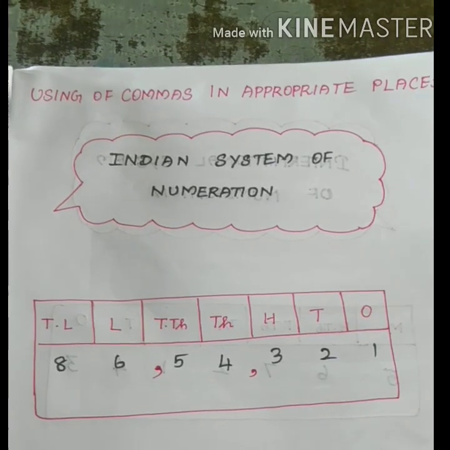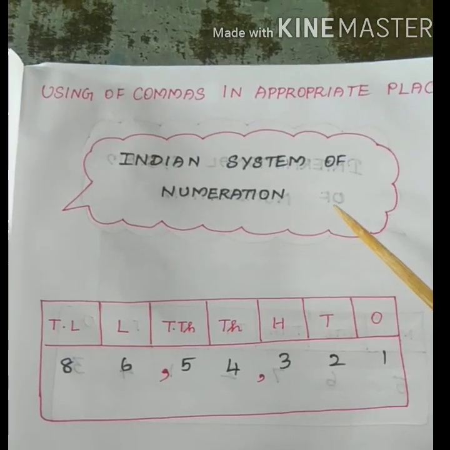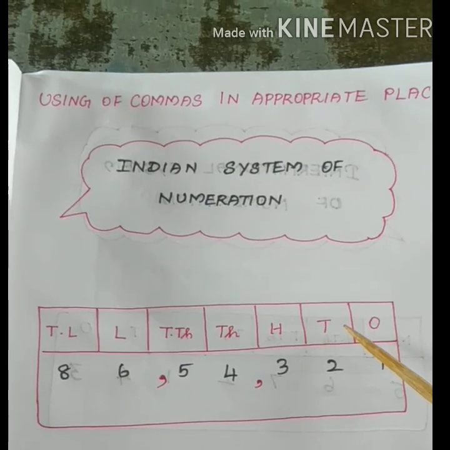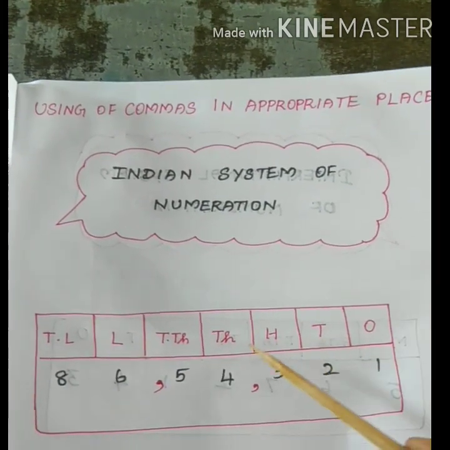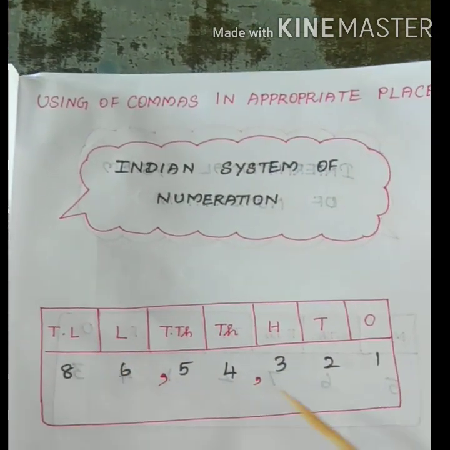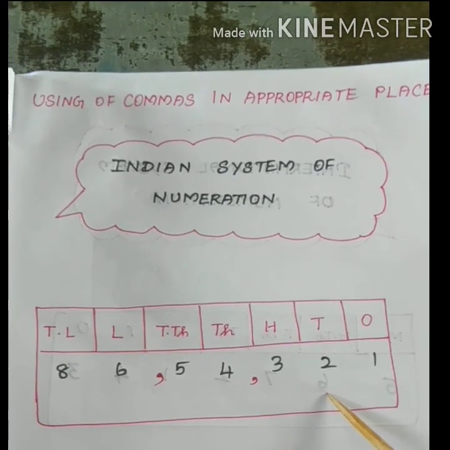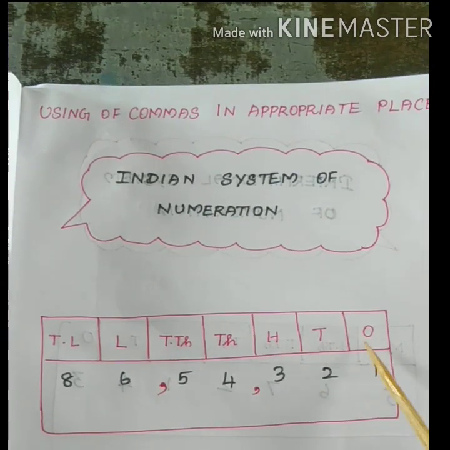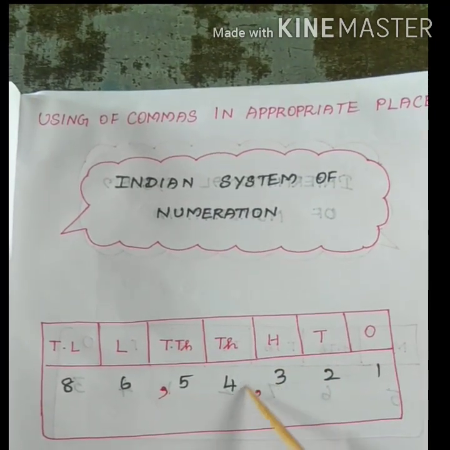Next topic is using of commas in appropriate places in the Indian system of numeration. Before going to put the commas, let us recall the Indian system place value: ones, tens, hundreds, thousands, ten thousands, lakh, ten lakh. In the Indian system, we use the commas from the right. The first comma comes before the hundreds place, that is 3 digits from the right. Ones, tens, hundreds. Here you have to mark the first comma.